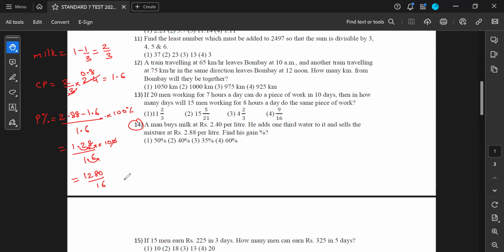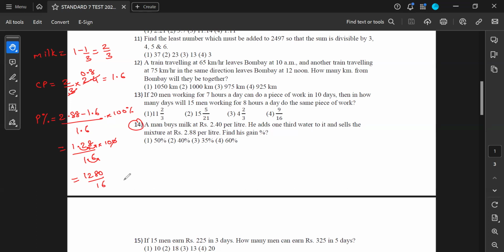Yes, Rishik, tell me. Doubt. Yes, please. What is your doubt? Sir, they've already given the cost price, right? 2.4 rupees per liter. But that is not the cost price, right? He is going to add 1/3 of water to it. So in 1 liter, sir, if he's adding 1/3 of water, then the milk is only 2/3, so the cost price reduces, right? Yes, cost price reduced from 2.4 to 1.6. Oh, okay. Thanks.